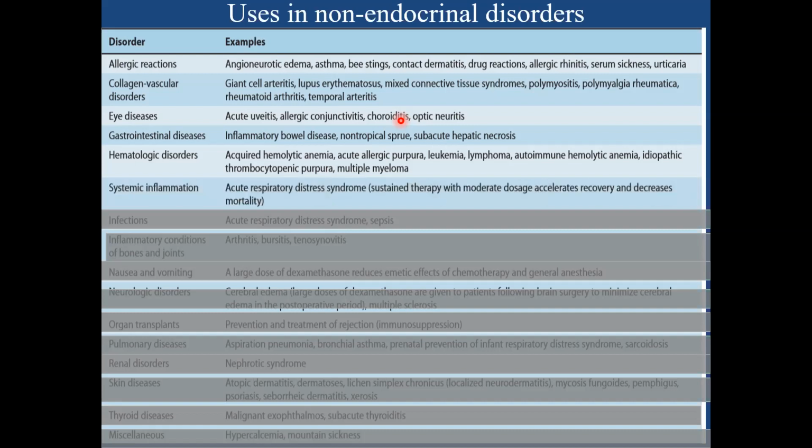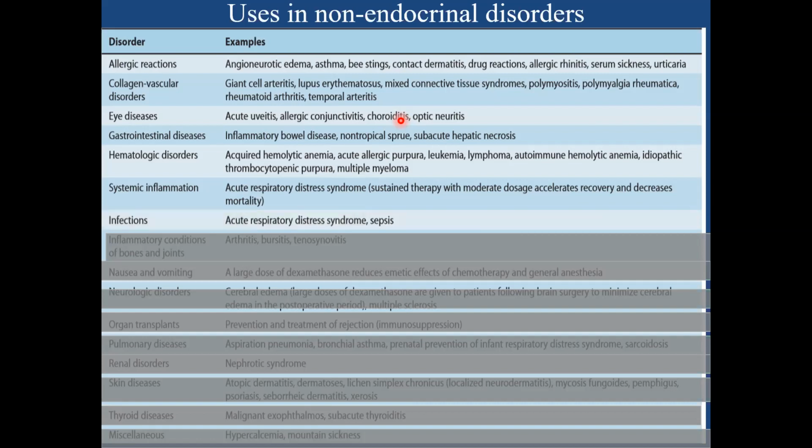Systemic inflammation, because of its anti-inflammatory property, it is used in case of ARDS, that is acute respiratory distress syndrome. In various infections, once again, it is a double-edged sword. When to use in case of infections, it is mostly used in case of, once again, acute respiratory distress syndrome, and sepsis, because of the cytokine storm, and it tends to reduce the effect of the cytokines, so therefore might be helpful in the treatment of shock.